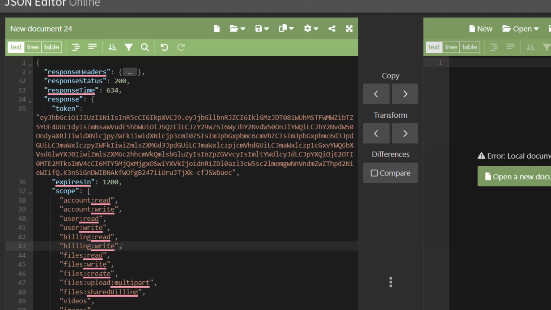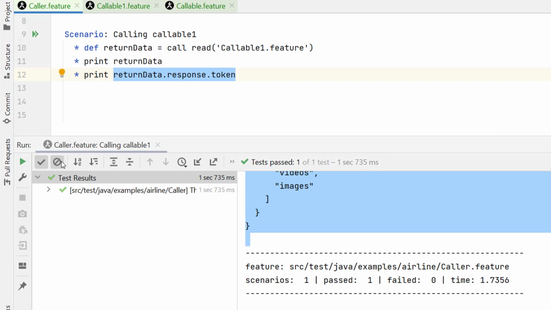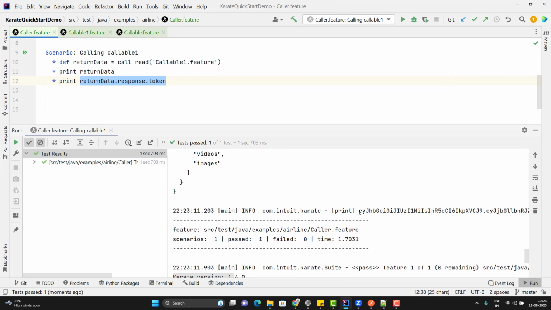If you want to extract the token, then we need to write the JSON path like object reference dot response dot token. Let me quickly write and show you. So here I have written the simple JSON path to extract the token from the returned JSON object. Let me quickly run it. See, it has printed the access token.